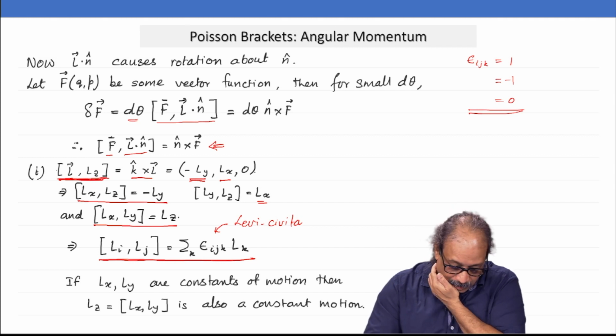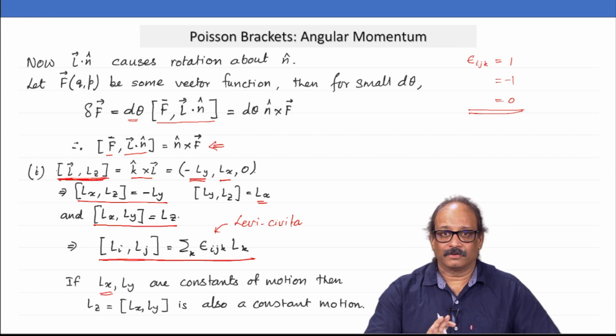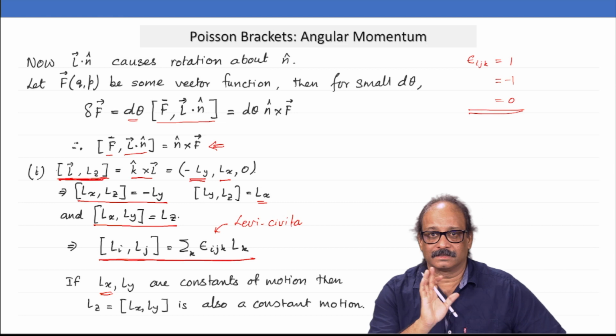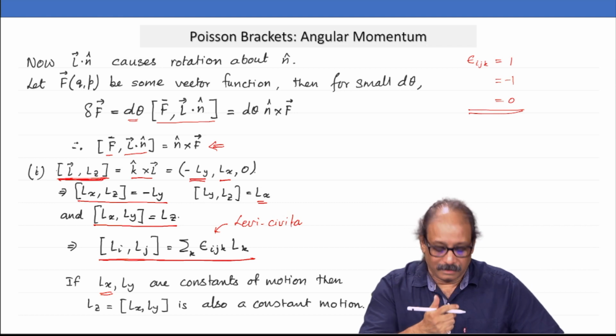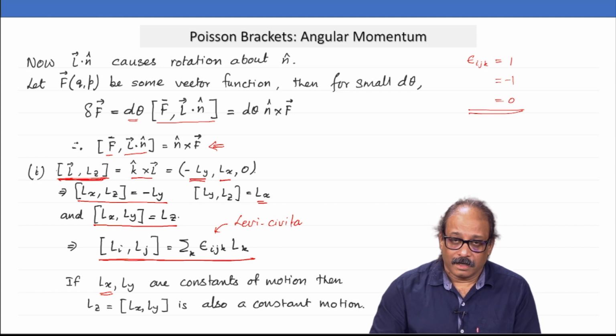And remember, if Lx is a constant of motion, that means your Hamiltonian is symmetric under rotations about the x axis.